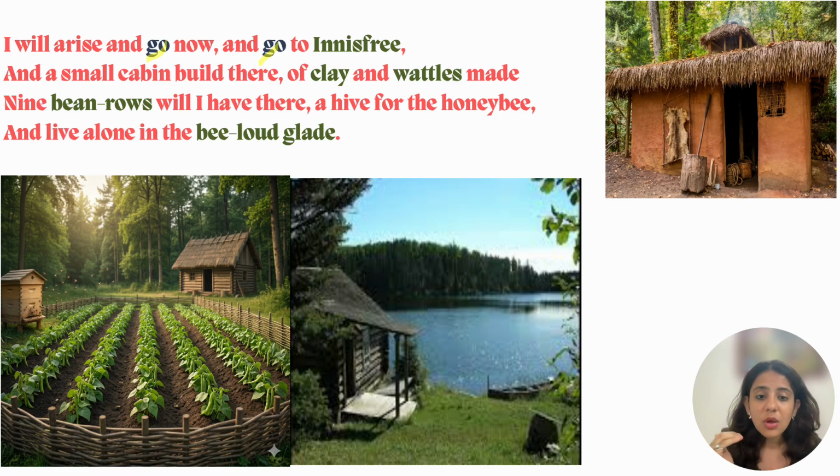Nine bean rows will I have there, a hive for the honeybee, and live alone in the bee-loud glade. Once he's living in a small cabin, he dreams of having nine rows of bean plants. You see, 9 का कोई importance नहीं है, ये सिर्फ rhyme के लिए उन्होंने 9 शब्द use किया है. So he's saying कि nine rows of bean plants, a hive, presumably many honeybees. वो कह रहे हैं कि मैं एक हनी बी हाइव बनाऊंगा, बहुत सारी बीज आएंगी.